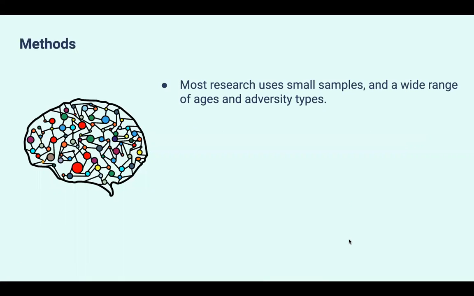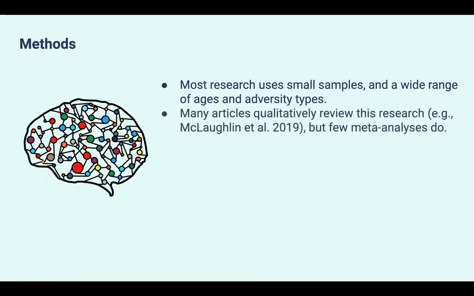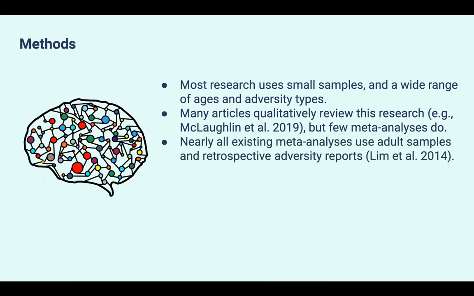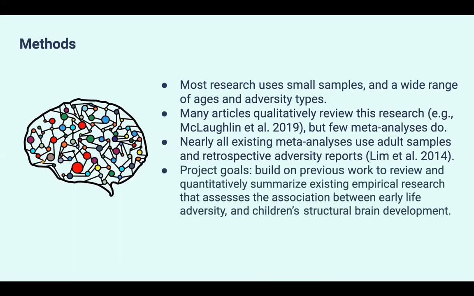So, most neuroimaging research on children and early life adversity has been conducted with small sample sizes and a wide range of ages and adversities. Also, while many articles qualitatively review this research, there aren't yet many quantitative meta-analyses reviewing it. And further, nearly all existing meta-analyses focus on adult samples and self-reported adversity. So to build on and extend this previous work, our project sought to review and quantitatively summarize existing research on early life adversity and children's brain structure.